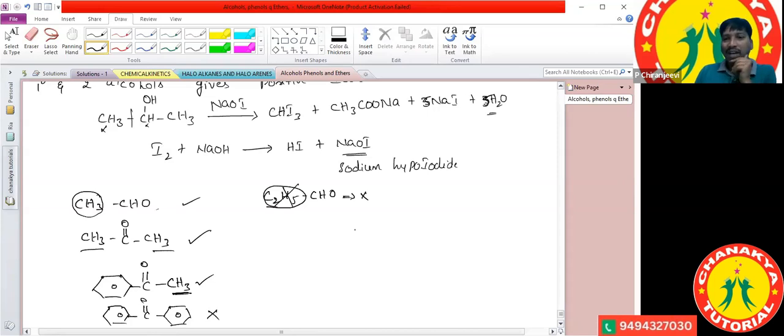Right. And what is the next one? Here we have the preparation of methanol and the preparation of ethanol. So how are you going to prepare methanol? Do you have any idea?